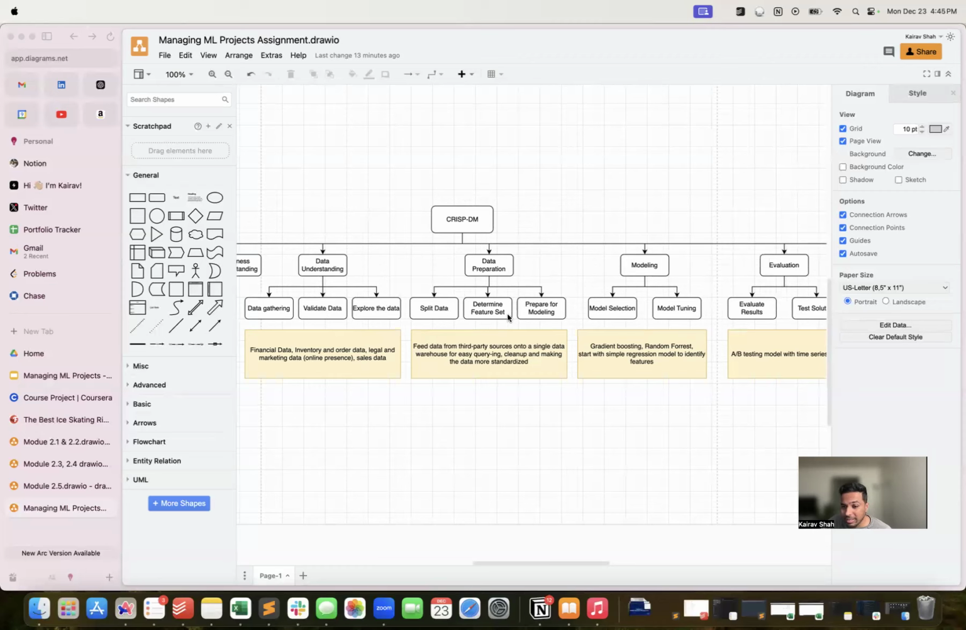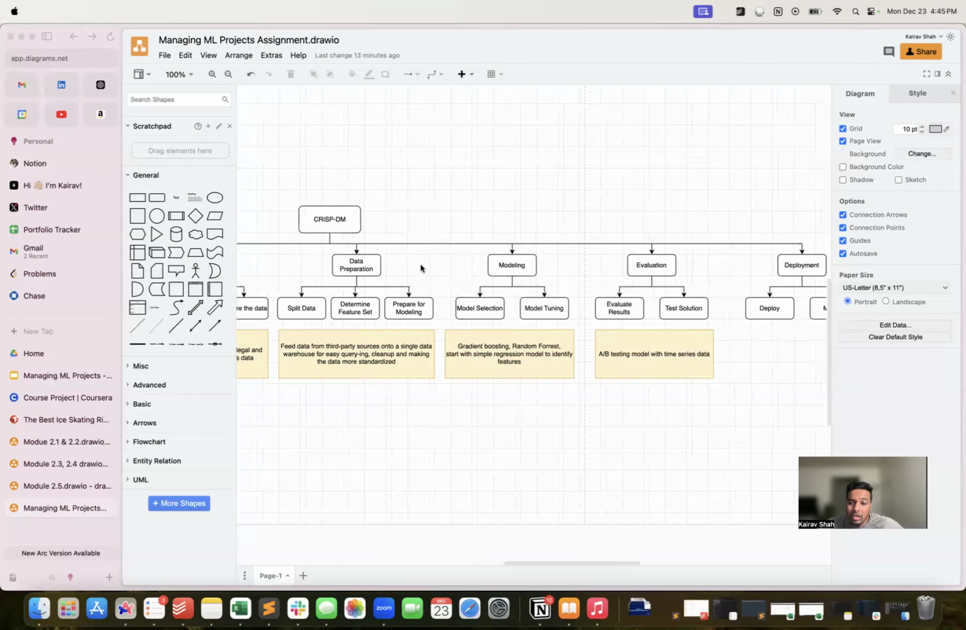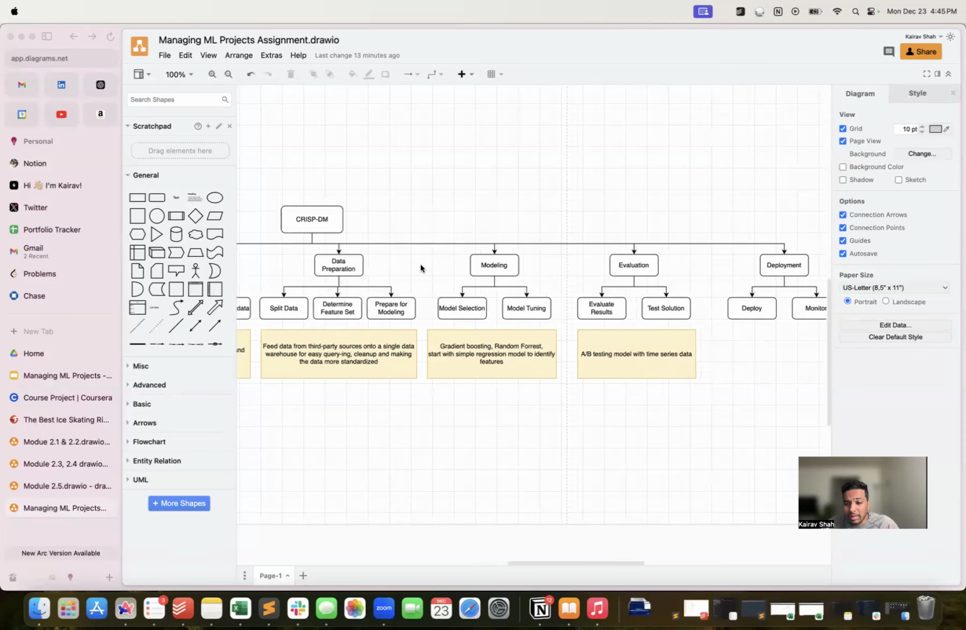Why I say a data warehouse like Snowflake is because it is easy to query. We can play around with the data. We can do simple regression with the data and identify features. So it is very important that we bring all the data into a single data warehouse. Modeling: we can start with basic logistic regression. My suggestion would be starting with a simple regression model to identify the features, to see the correlation, and then later move to advanced models like random forest, gradient boosting, and those kinds of models.